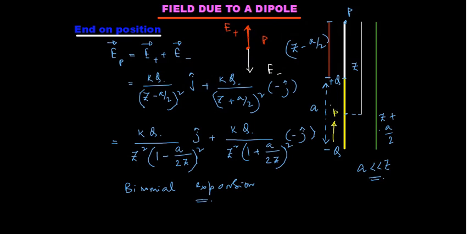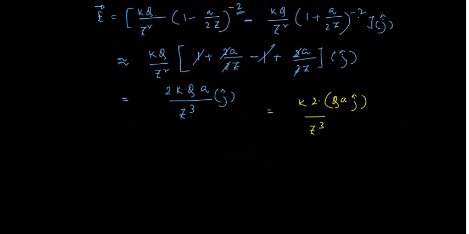All right, so p vector is along plus j cap. And dipole moment magnitude is q into separation between them, that is a here. So this quantity, basically what we are seeing over here, is nothing but p vector.